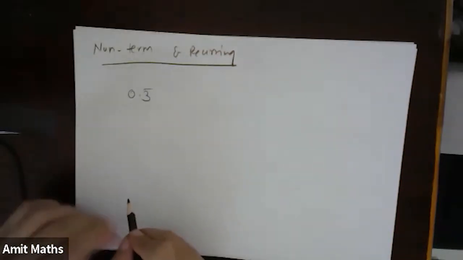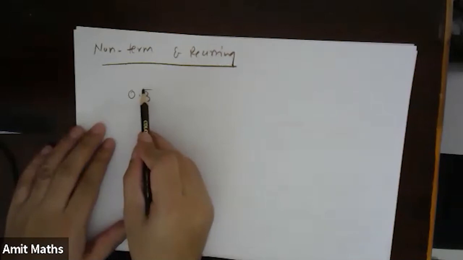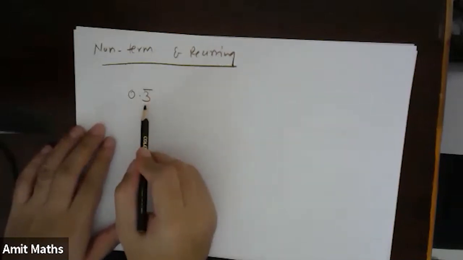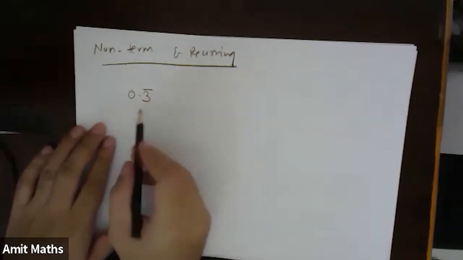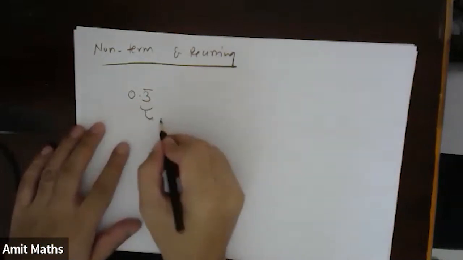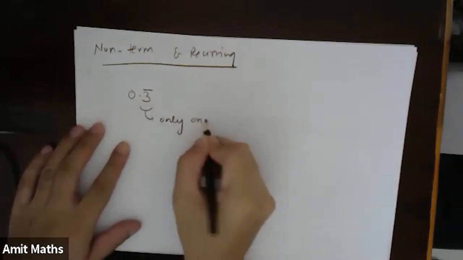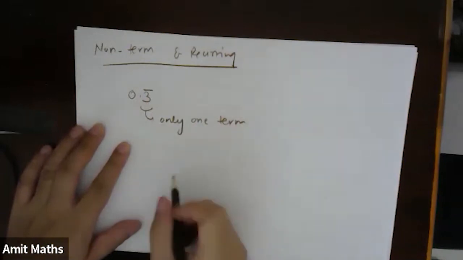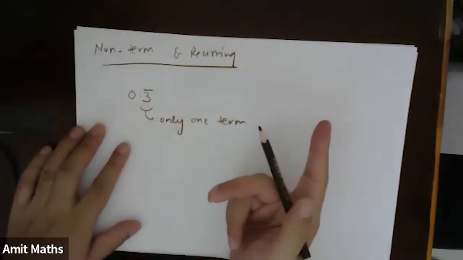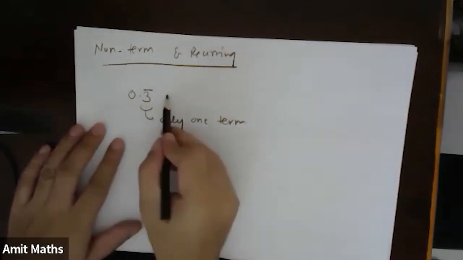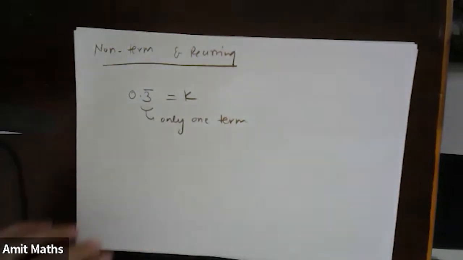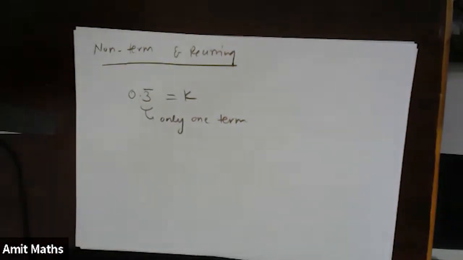Suppose 0.3 bar. So here, how many terms are repeating? Only one. So here only one term is repeating. Okay. So I will take this number as K. Fine. Now what will I do?